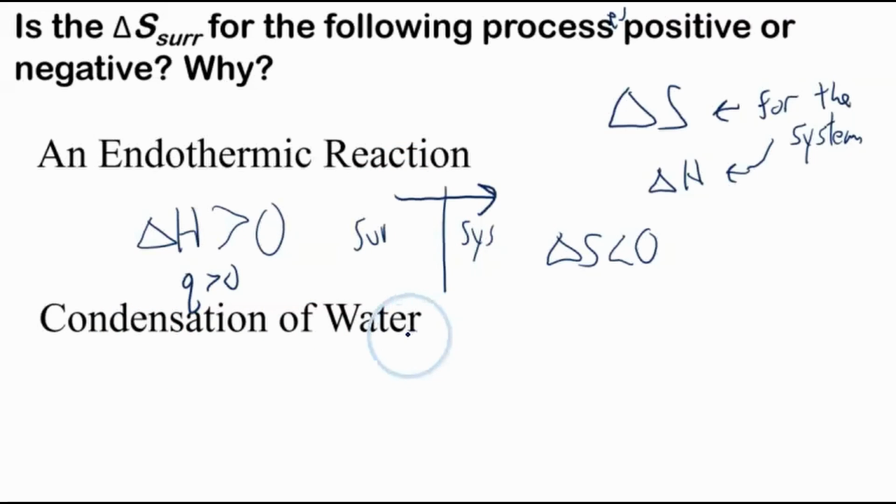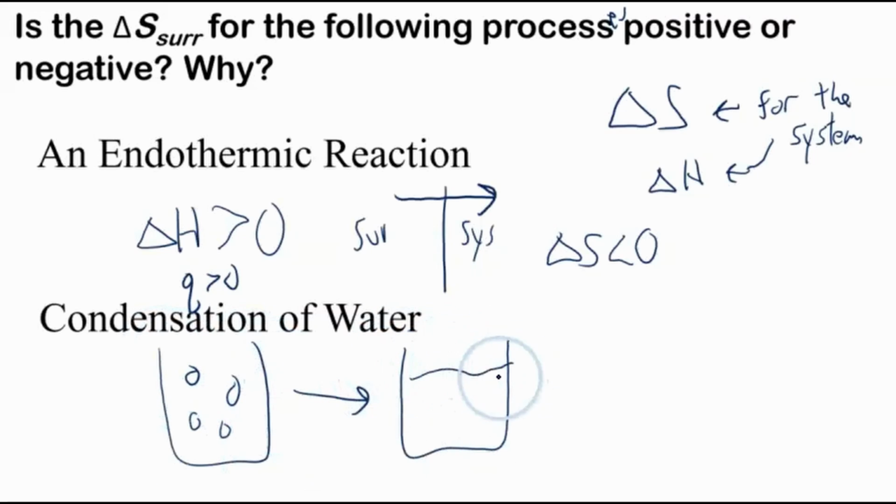The condensation of water. Condensation is when we go from a gas to a liquid. So think about how many orientations the molecules can have as a gas. They can go anywhere in the container, but they're stuck together in some way in the water. They can roll around each other and are free to move somewhat, but not as free as in a gas. So we have fewer arrangements and a decrease in entropy for the condensation of water.